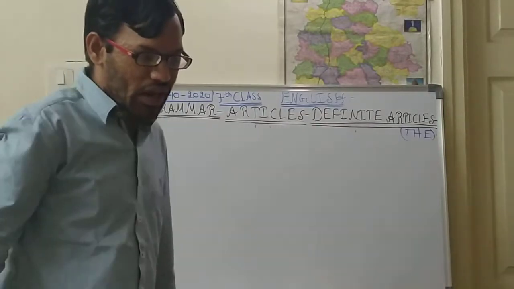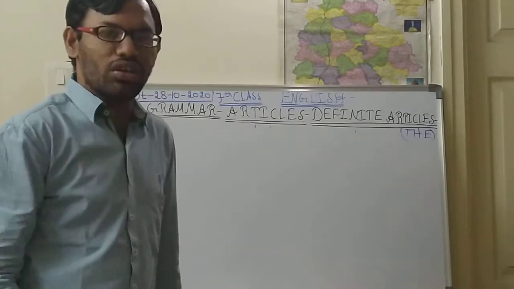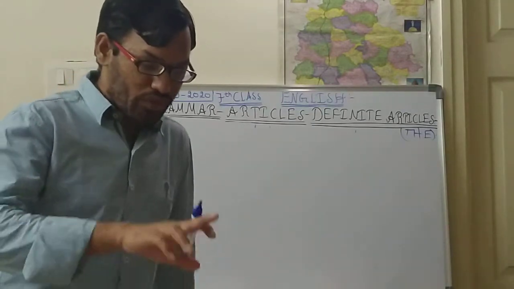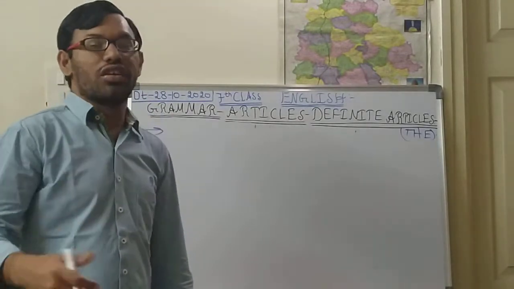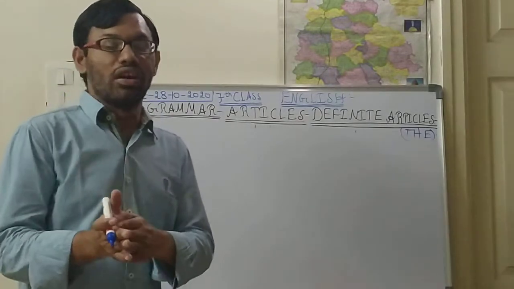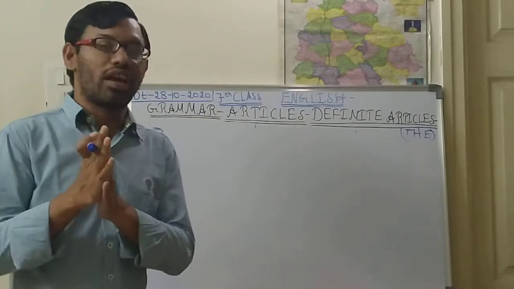See children, and next, where is this the used? Before all the natural resources in our earth. What are the natural resources?